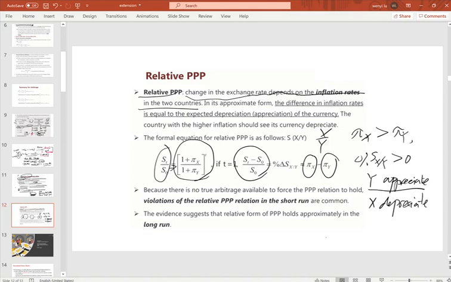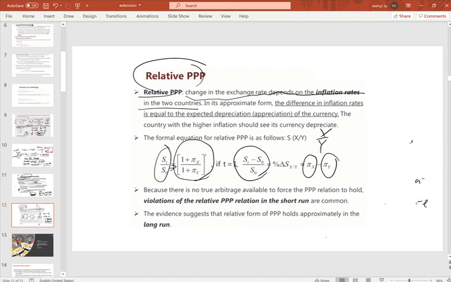When your country experiences high inflation, your money's purchasing power is going down, so that's why your currency depreciates. We showed many cases in class. For example, Zimbabwe experienced hyperinflation, and so their currency depreciated a lot. So this is our relative PPP. It's based on the change of exchange rate, and this depends on inflation in the two countries.